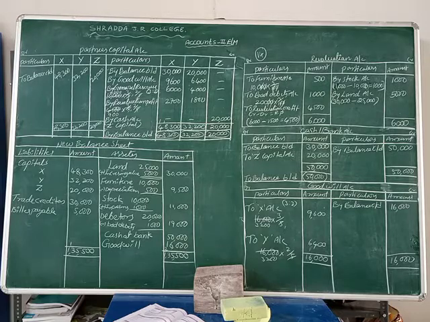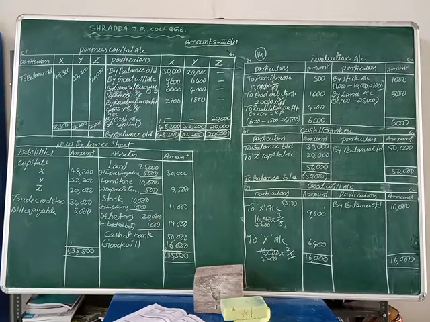Here goodwill is not directly given. Three years' profits are given, friends. To find the goodwill, we add the three years' profits and divide by 3. That amount comes to 8,000 rupees. 8,000 rupees into 2 years is how much? 16,000 rupees.